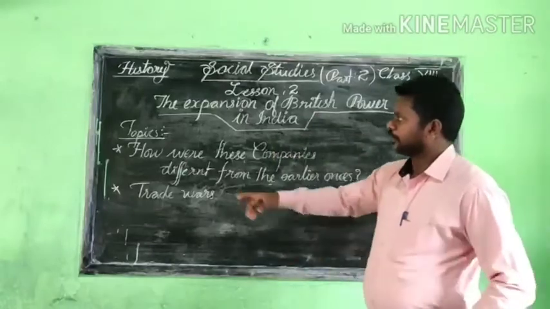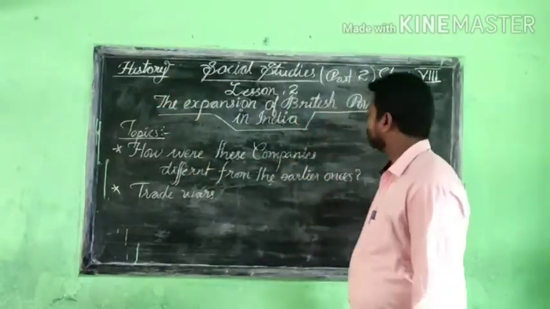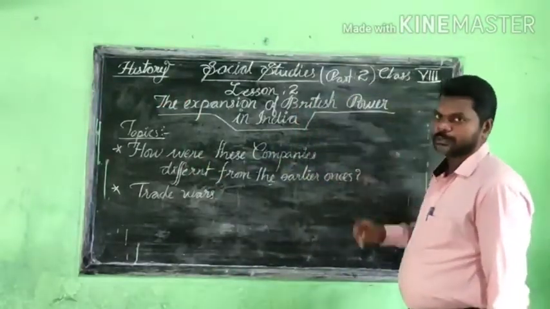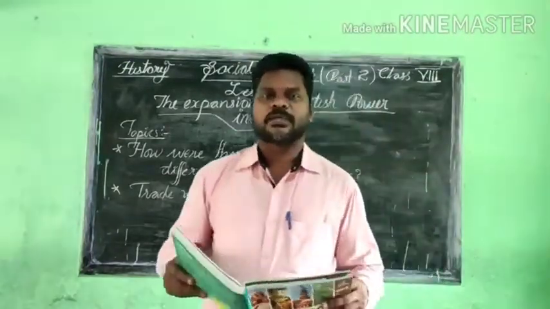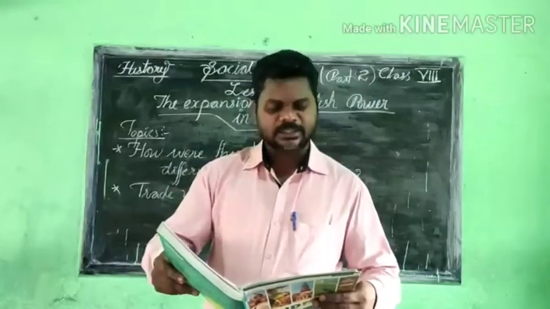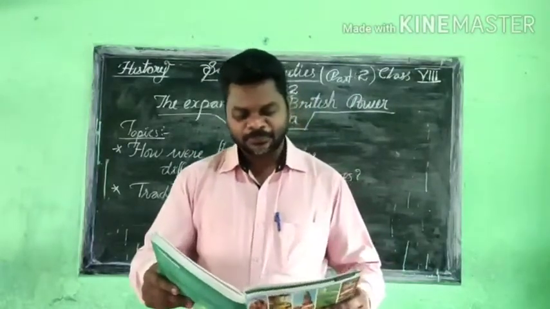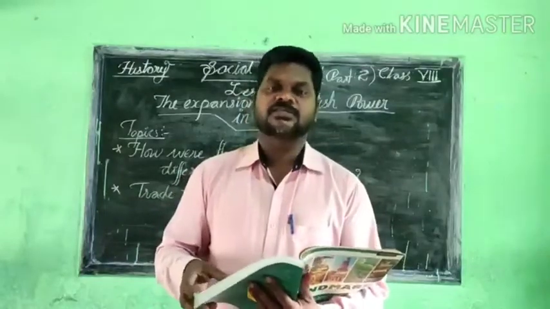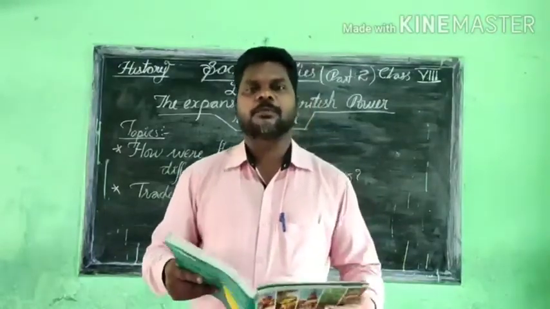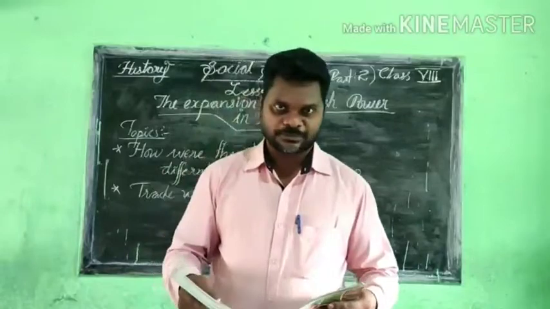Okay, from the history part, and this is part 2 because part 1 is completed. There are a few topics we completed: mercantilism in India, the English East India Company, and the French East India Company. These three portions we completed in the first part.